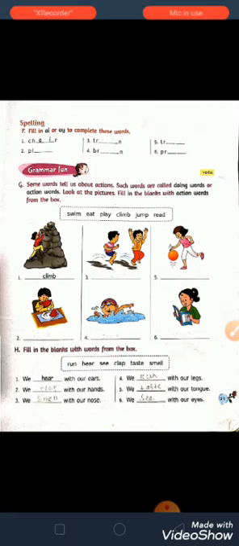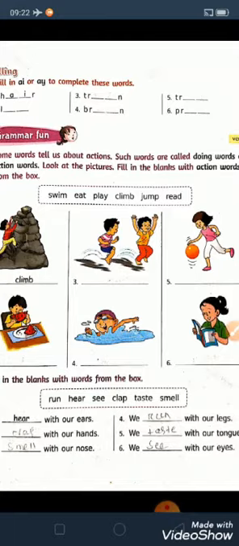Anything you do, the work is going on, those words we can say as doing word or action word. We can say it as verbs, but you will know it later. Now you only remember the doing word or action word. Okay, so first one has been written.